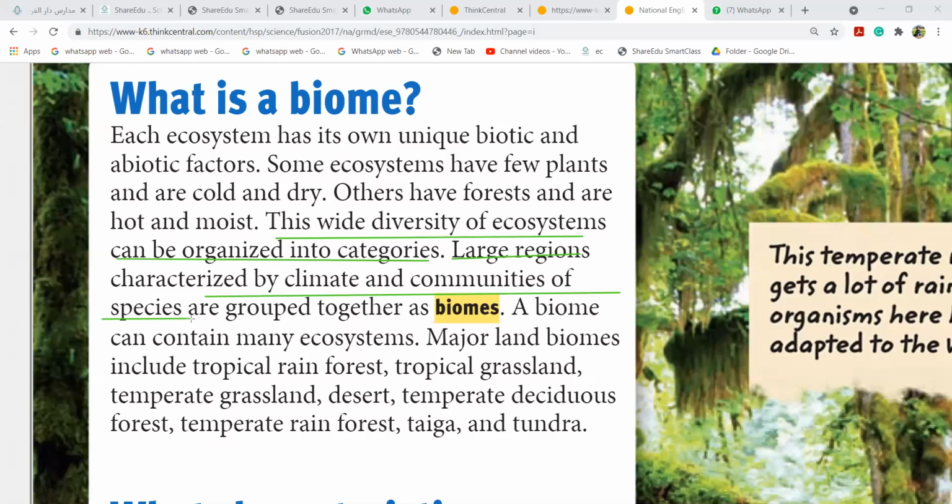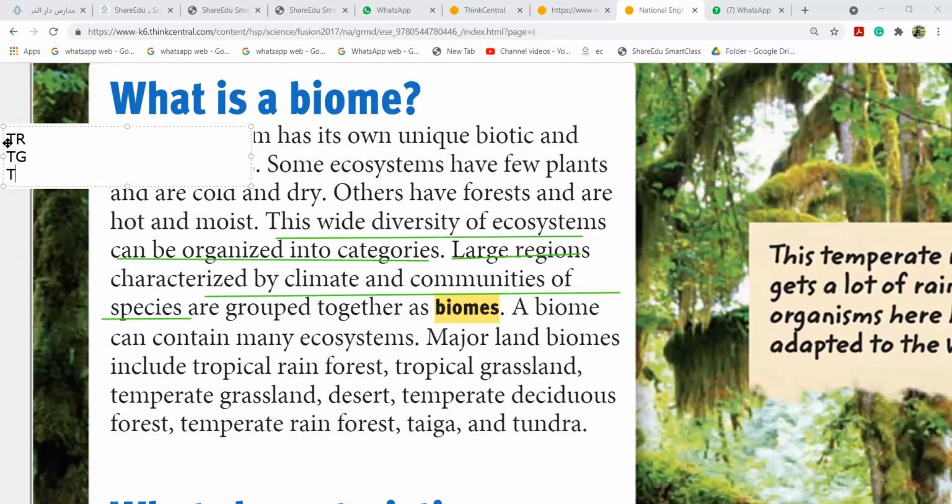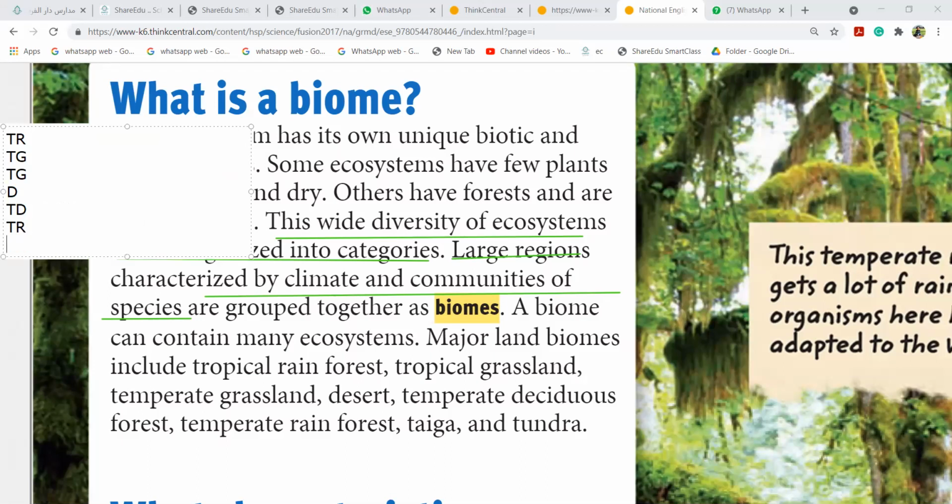We have tropical rainforest. We have tropical, all are usually starting with T. You know, I used to teach my children that it is T, tropical T, R, T, G, again T, G, then again desert, and again you have T, D, and then you have T, R once more, and then again you have T and T. Now, girls, once again, I'll say how many T's there are.